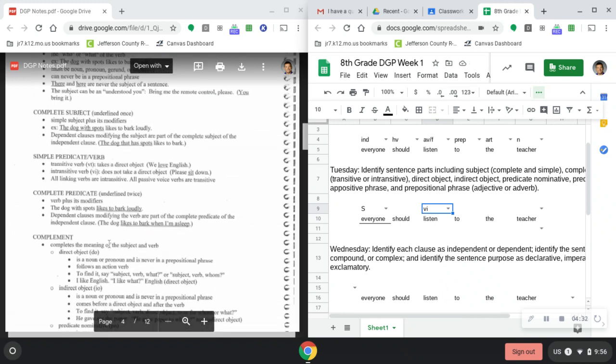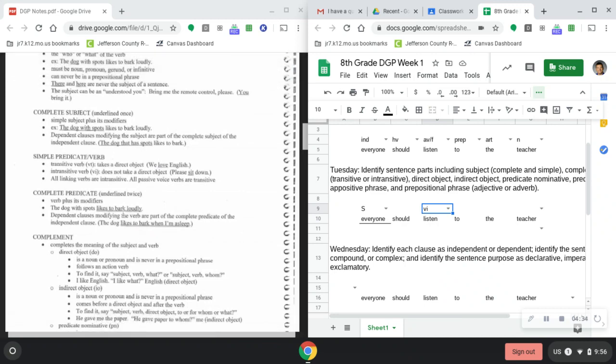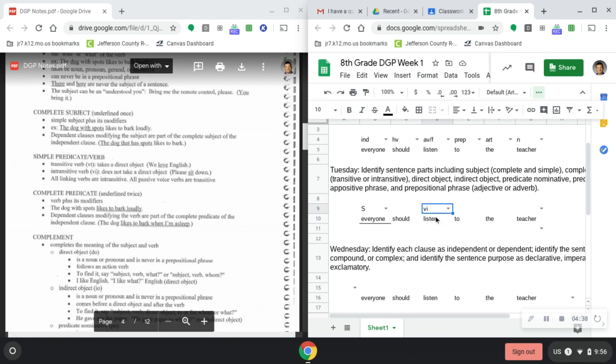Next, we will find the complete predicate. It is the verb plus its modifiers. So the verb is listen. What else modifies or makes listen more specific? Well, we know we should listen to the teacher. So again, we'll highlight all of the boxes from should. I'm going to hit shift and then click. I can also click on should and drag and highlight.